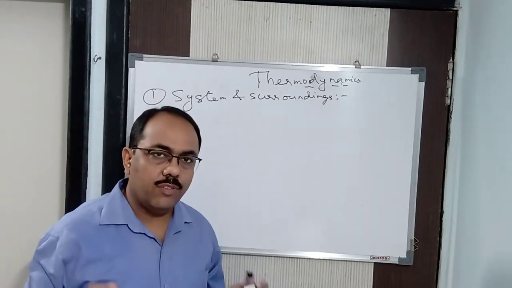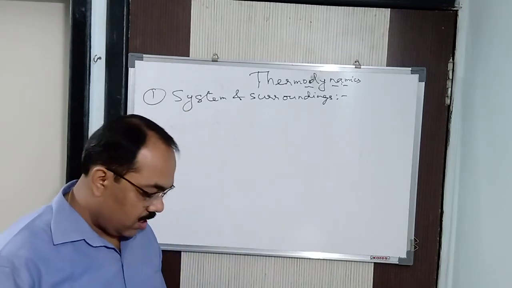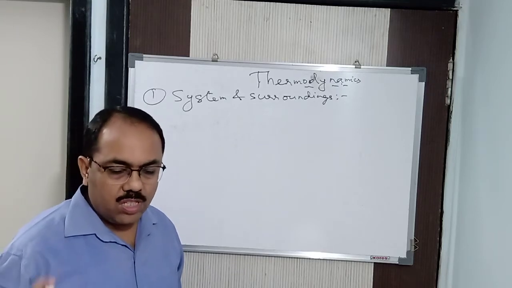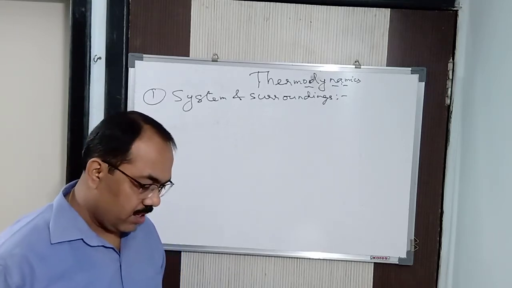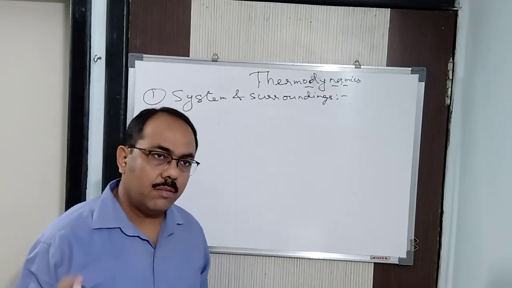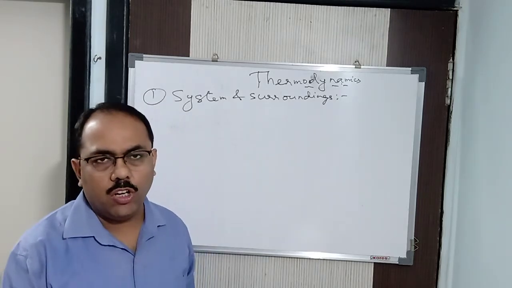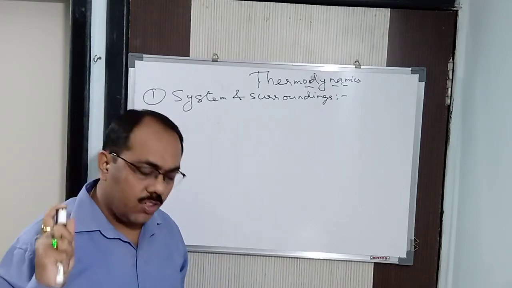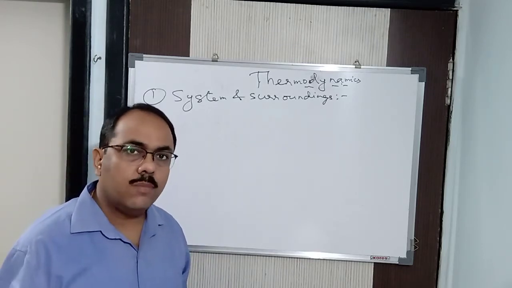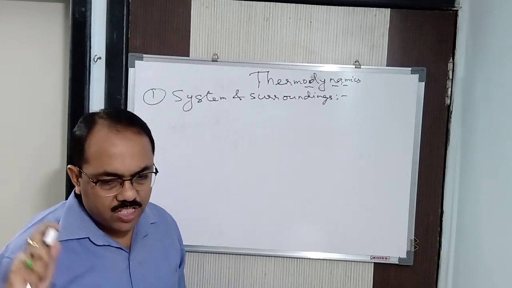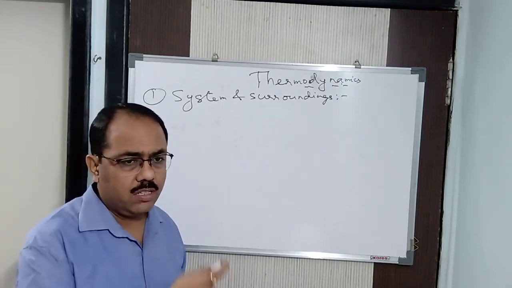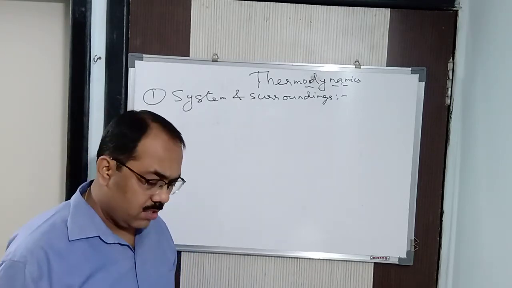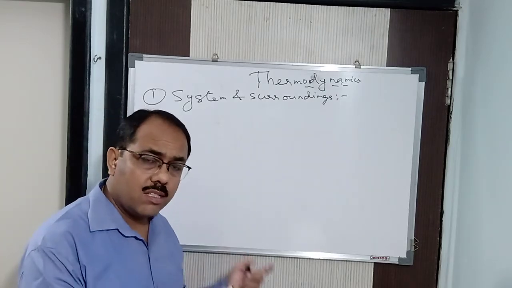The part of the universe that is chosen for thermodynamic study, which consists of temperature, pressure, volume, concentration, internal energy, and so many other things, is called a system.